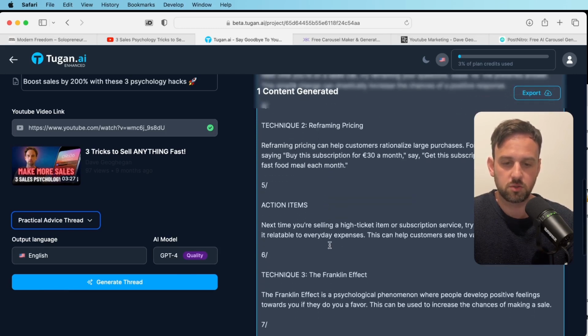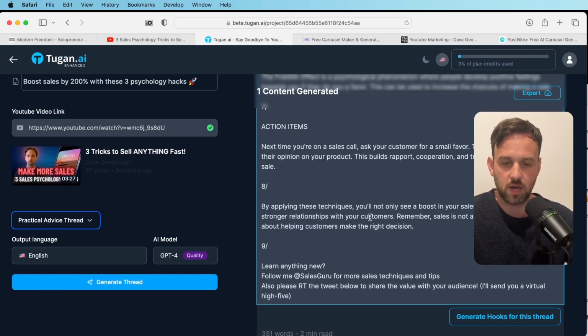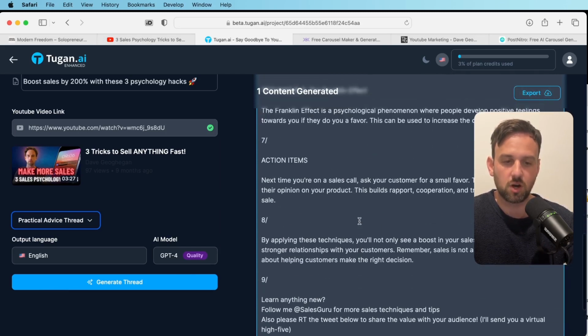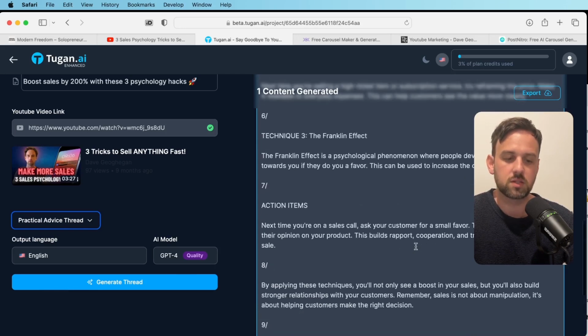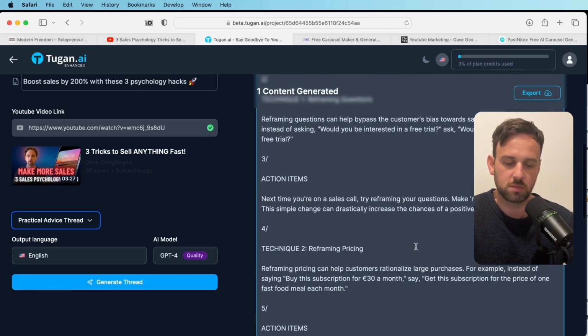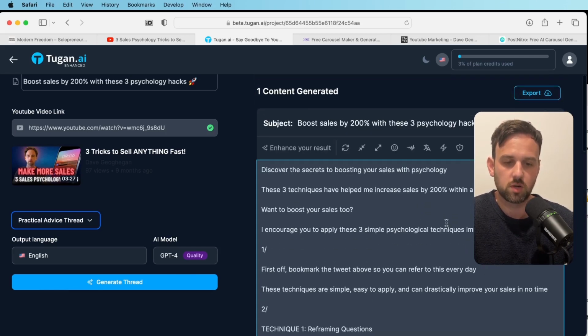Okay, now we can see it's given us 2 techniques, and then we can see 3 techniques there, and it's the Franklin effect, which is also talked about in the video. And then it's given us the outro as well. That's all perfect. So we can copy this, and obviously you can see it says follow at, that's just placeholder, that sales guru thing. So you put your own handle in there, and obviously go through and edit it and personalize a little bit, but that should only take a minute or two. So I just want to show you 1 or 2 more things we can do here before we copy this.